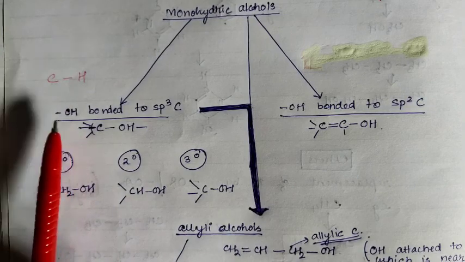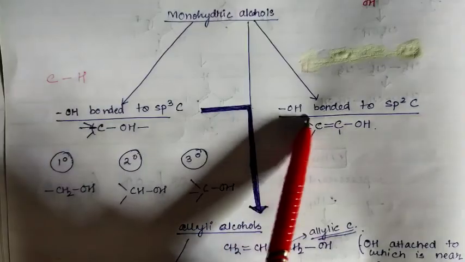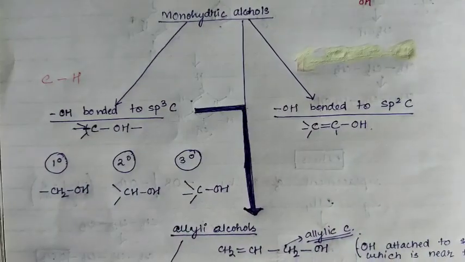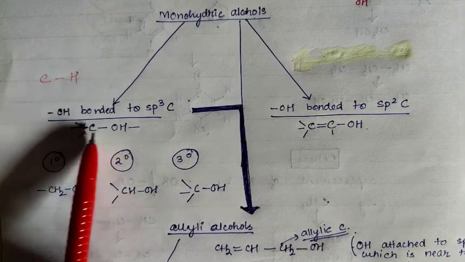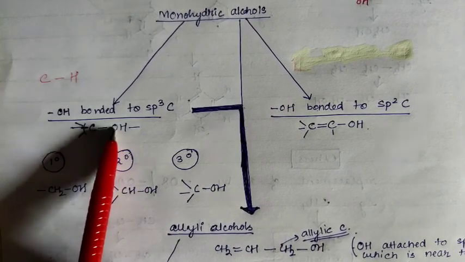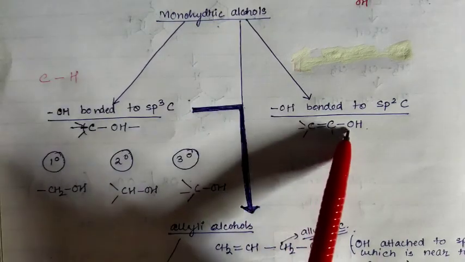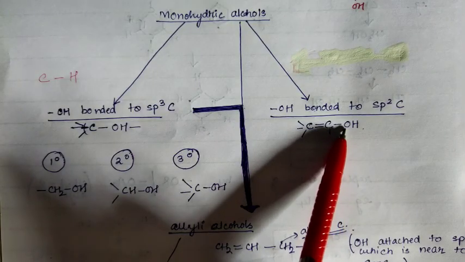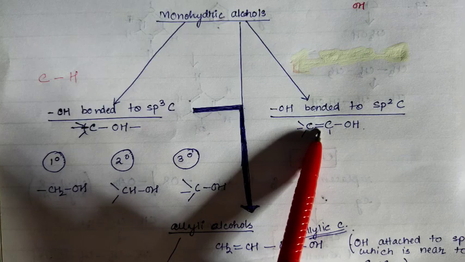So the heading goes as OH bonded to sp3 carbon and OH bonded to sp2 carbon. Clear? So this is the structure. In this one, the hydrogen replaced was attached to an sp3 carbon, and in the other, the hydrogen that was replaced is attached to a carbon that is sp2 because of the double bond.